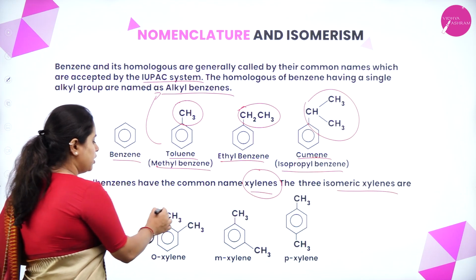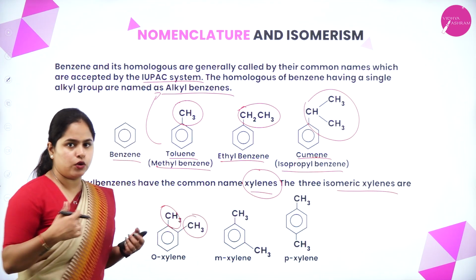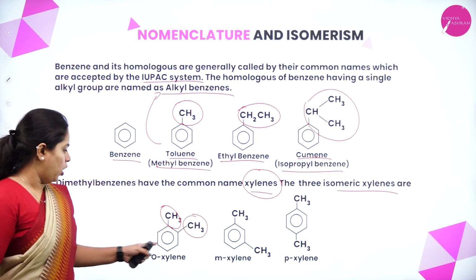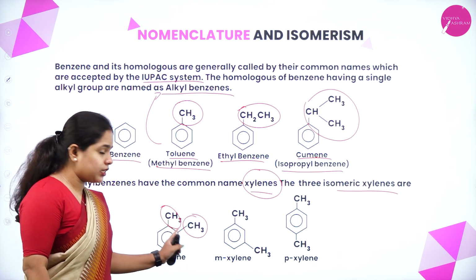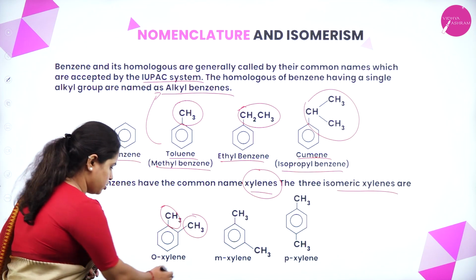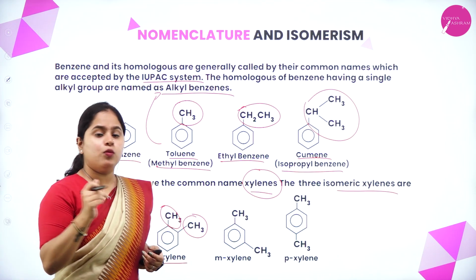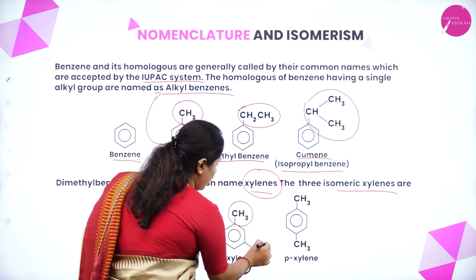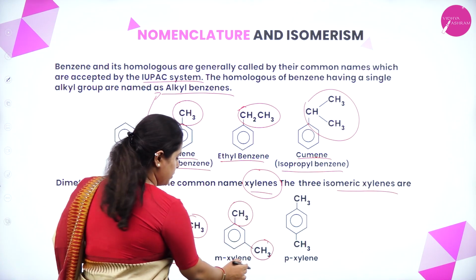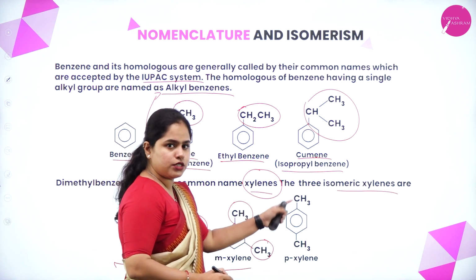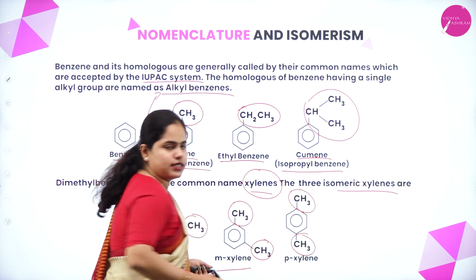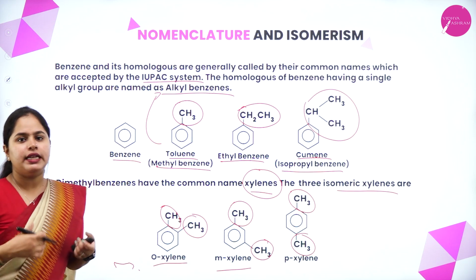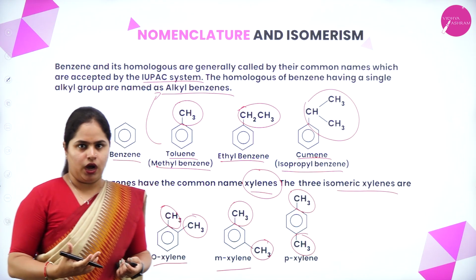As you can see here, the two methyl groups are present. So we know that it's a xylene, right? On the benzene ring, you have two methyl groups. So it is xylene, but it is present in the ortho position, right? So this is orthoxylene. Now moving on to the next one. This is in the meta position, right? So this is metaxylene. And these are opposite to each other, so they are in para position, right? So this is called paraxylene. Okay, so this is how we name the aromatic hydrocarbons.